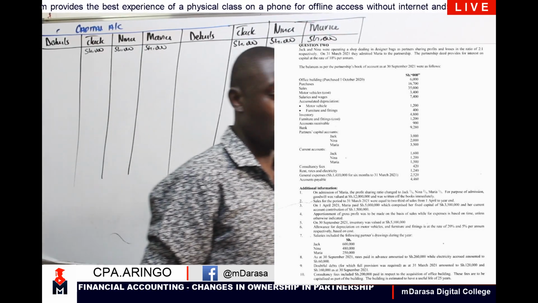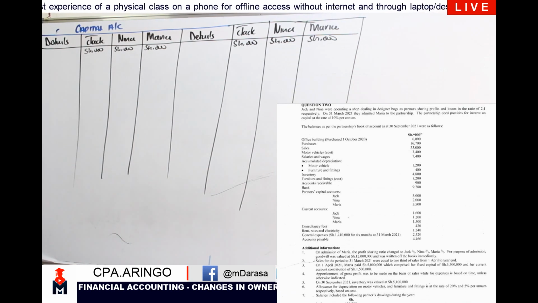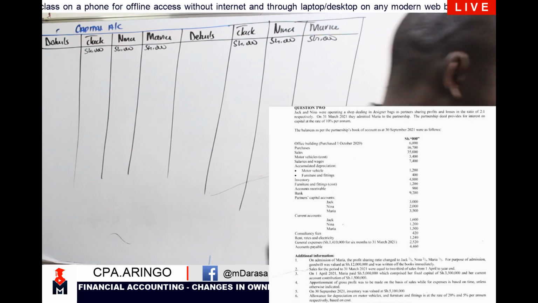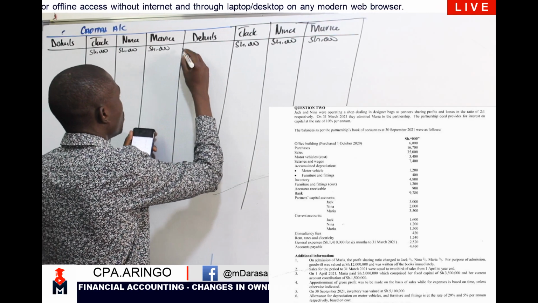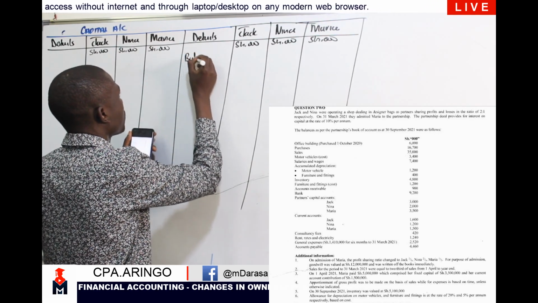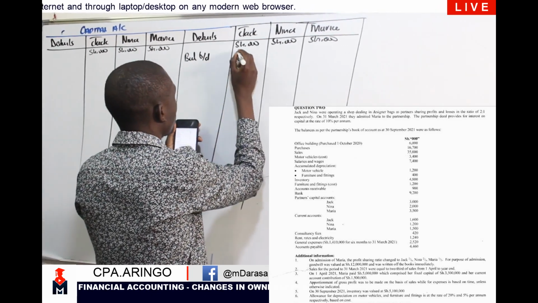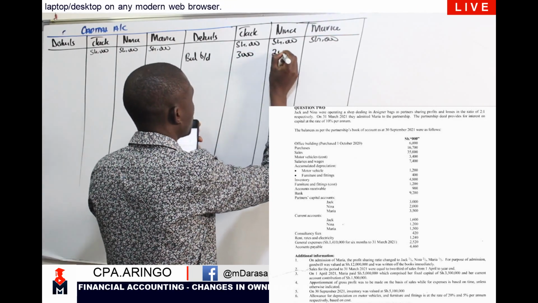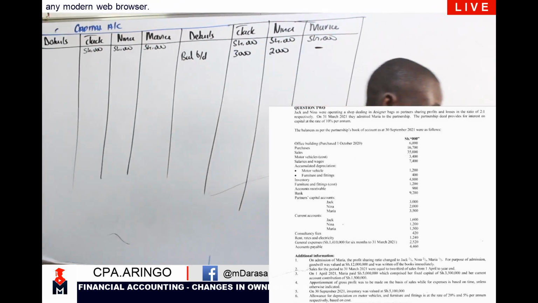Once we have that, consider our balances brought down. Our balances brought down will just be clear as the way it is. If we scroll to partners capital account, I can clearly see I'm having Jack. So our balance brought down, Jack, I'm given 3,000. Nina, I'm given 2,000.